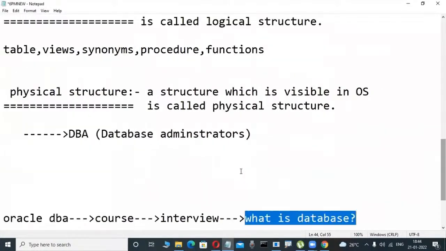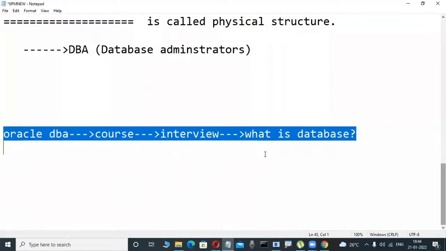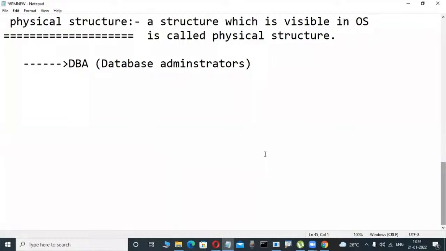Suppose here I'm a developer, not an administrator, for example. I'm a Java developer, a SQL developer, a PL/SQL developer, a Python developer, like that. These developers are attending an interview.